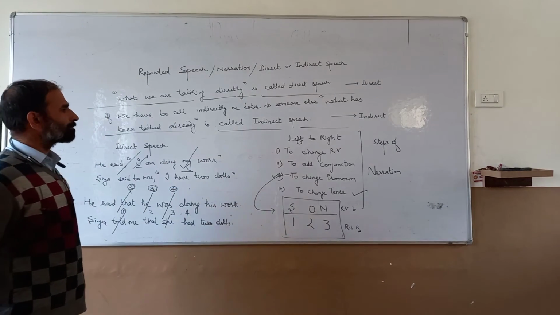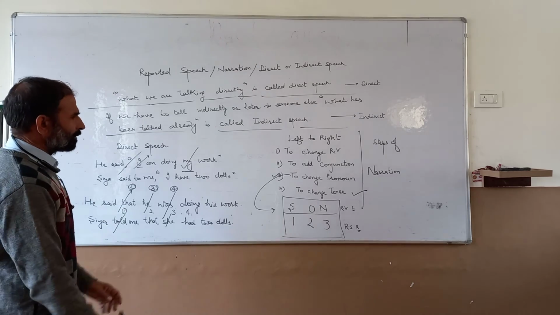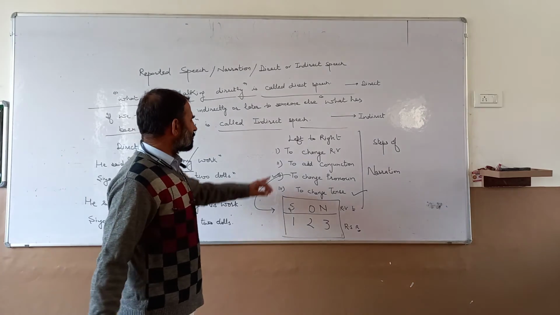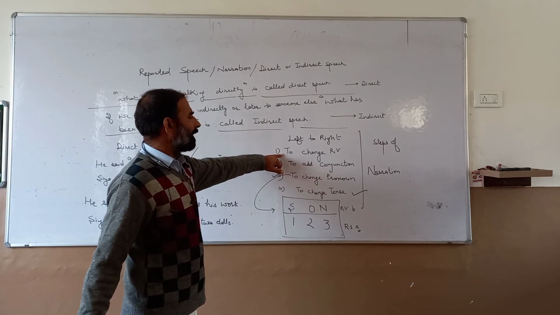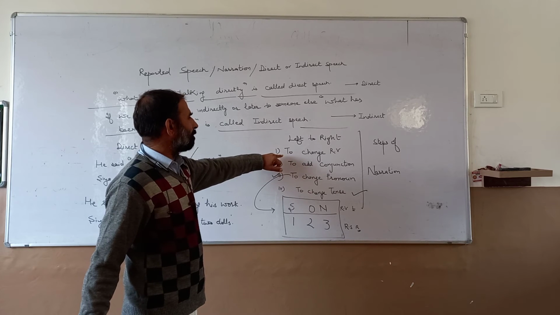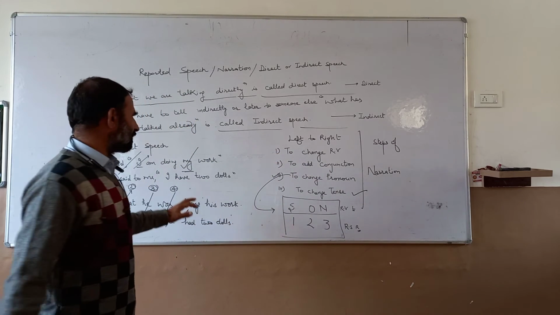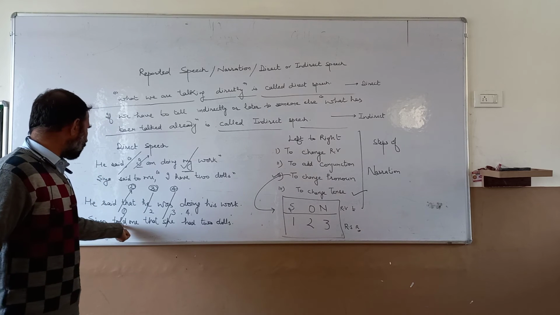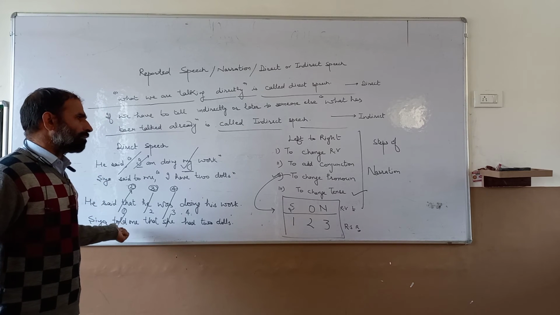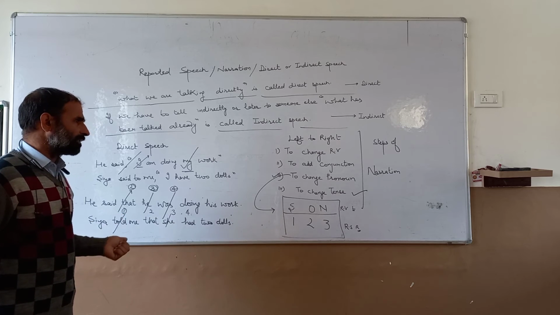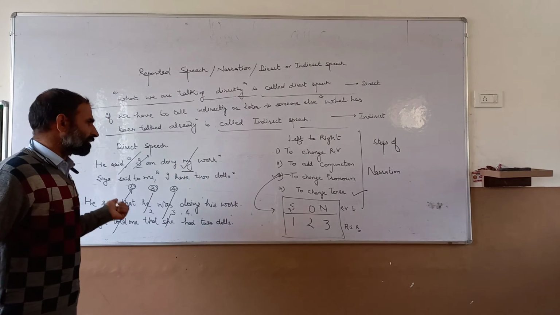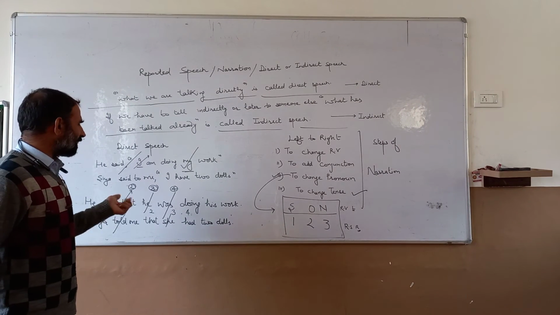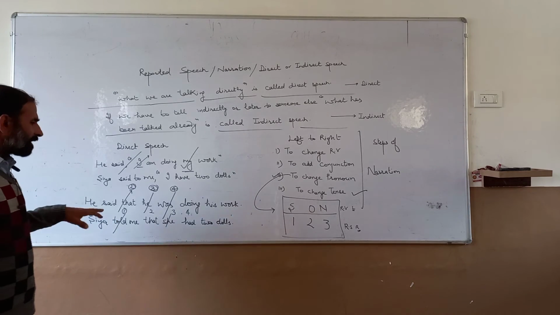Clear to you? These are some rules. In the starting, we have to change the reporting verb according to the statement. If an imperative is given, then instead of told, we use ordered, requested, sometimes asked. If an interrogative is given, then asked.